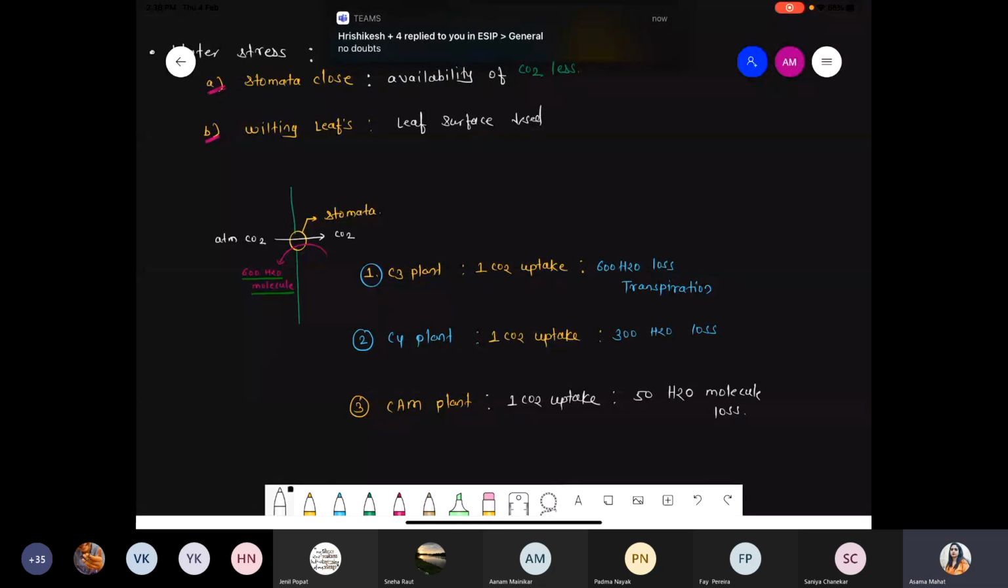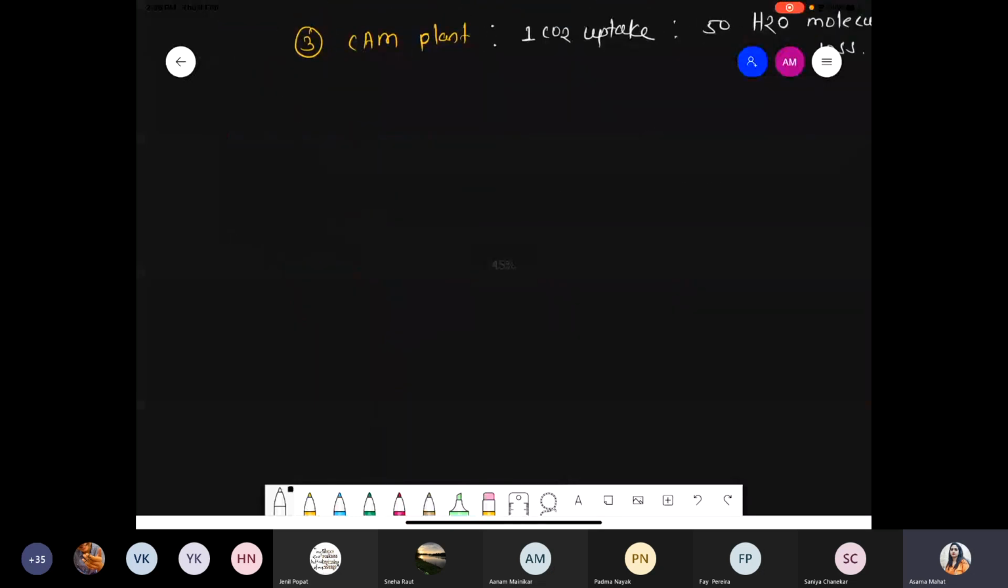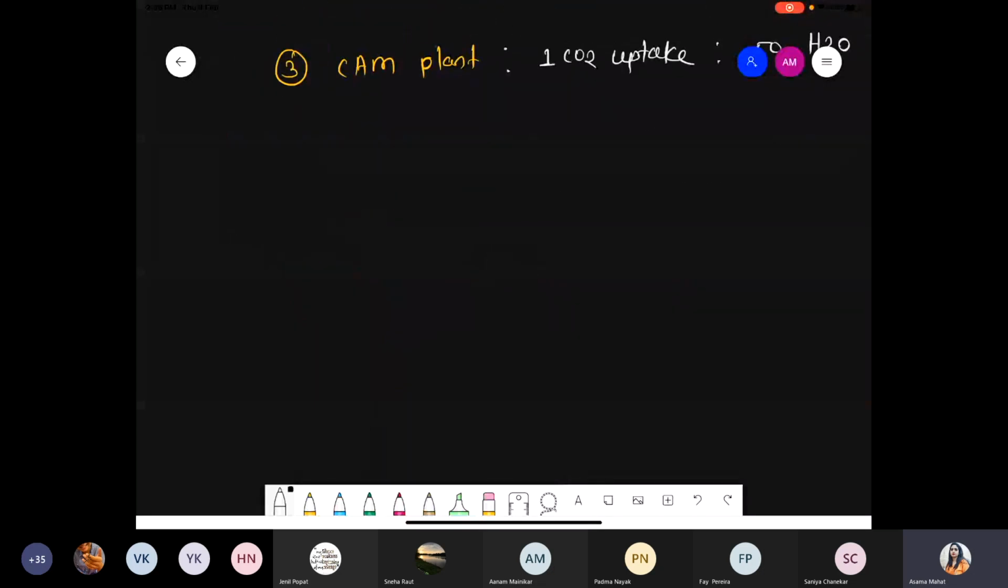Yeah. So next point. These are all the information according to your school plus NEET point of view. Now we are talking about some extra part, those related to the NEET part. Chalo. Next point, the factors part is finished. Next point we are talking about is the CO2 compensation point.